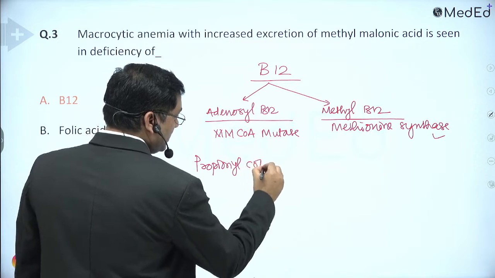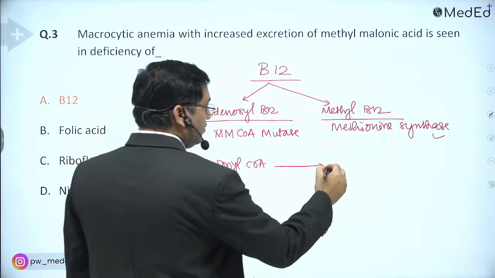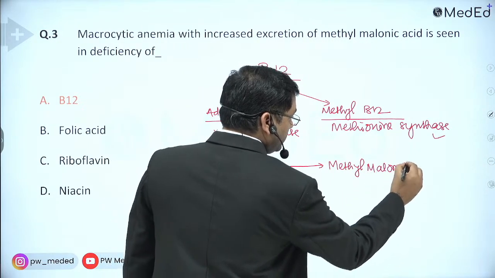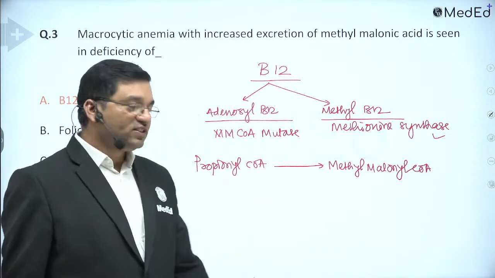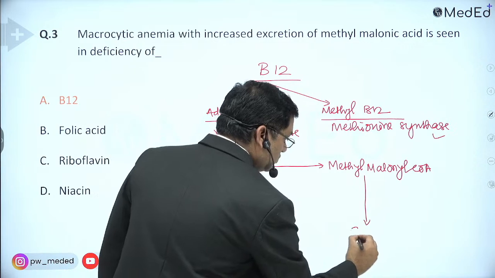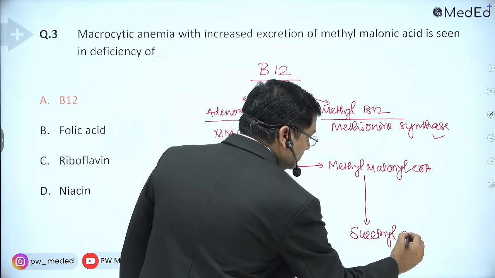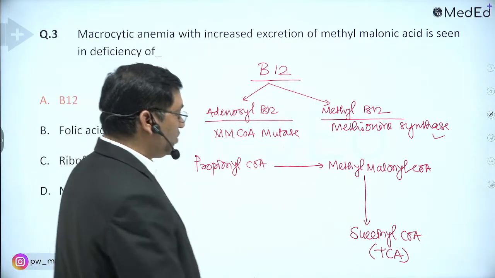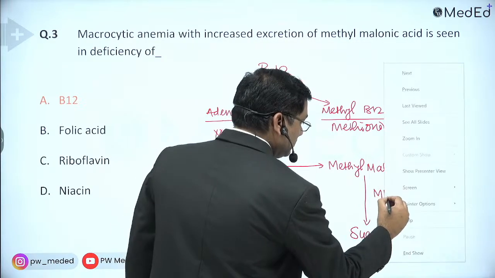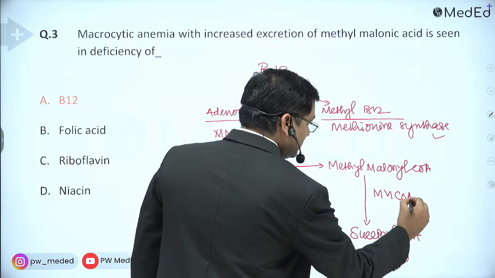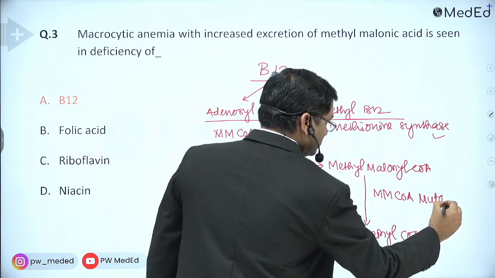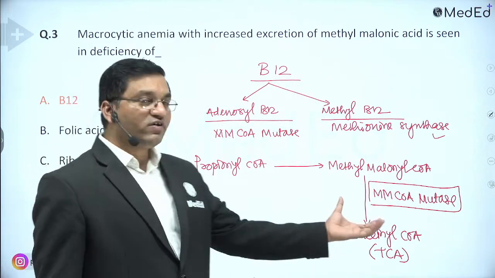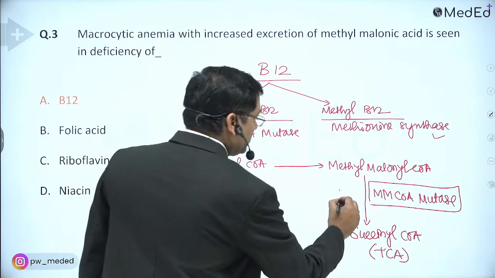Propionyl coenzyme A is converted into methylmalonyl coenzyme A, and this methylmalonyl coenzyme A is converted into succinyl coenzyme A, and it enters the TCA cycle. Now the methylmalonyl coenzyme A mutase is required for this reaction. Okay, this is a B12 dependent reaction.